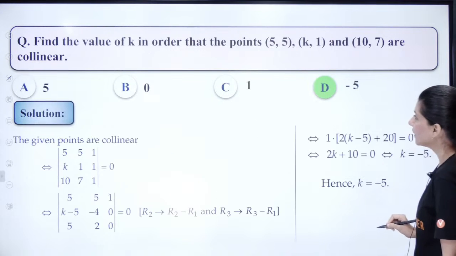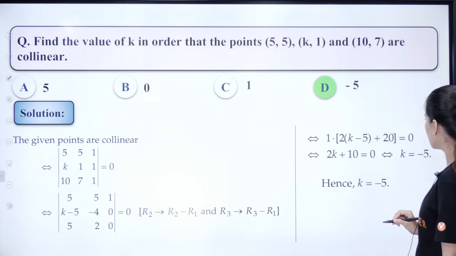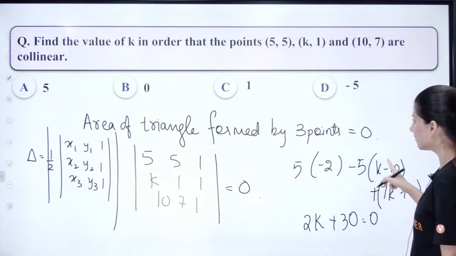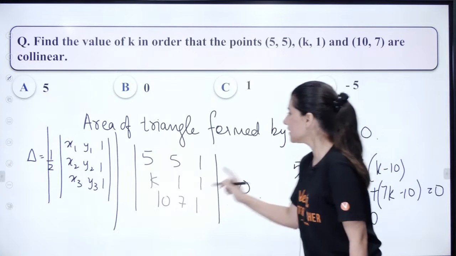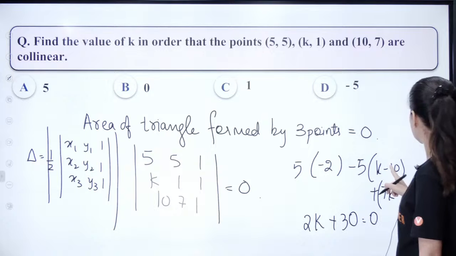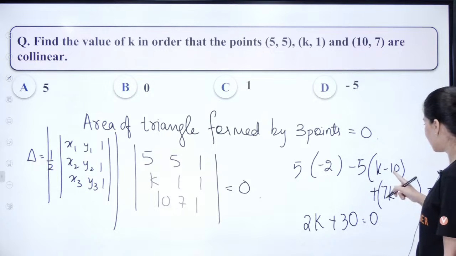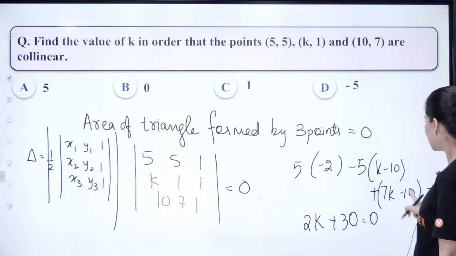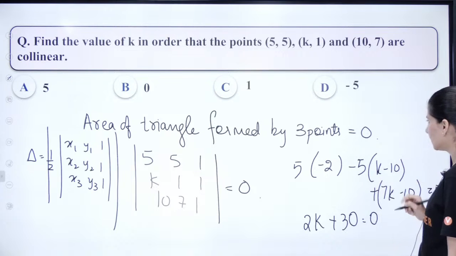Okay, so 2k plus 10 minus 10 plus 20. So this is minus 10 and this is minus 5, k minus 10, correct? Yes. So minus 5k plus 7k, 2k. This is minus 10, this is minus 10, minus 20 plus 50.